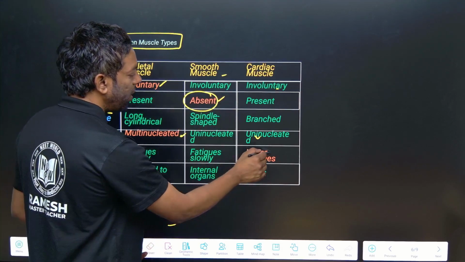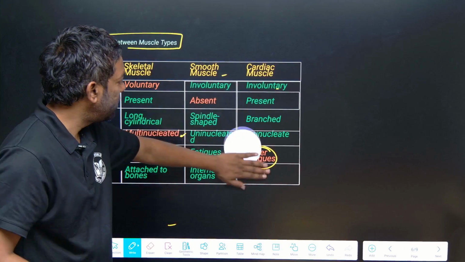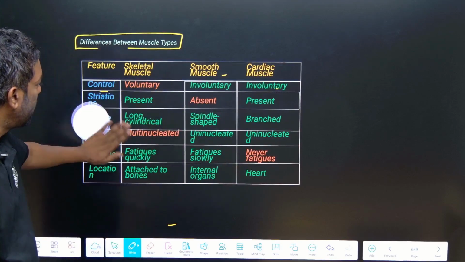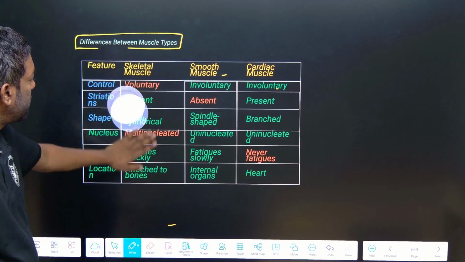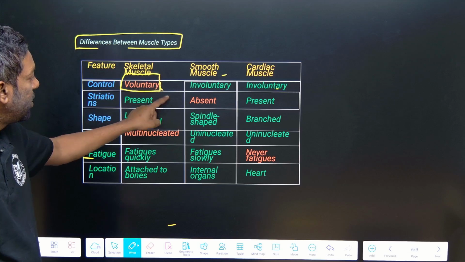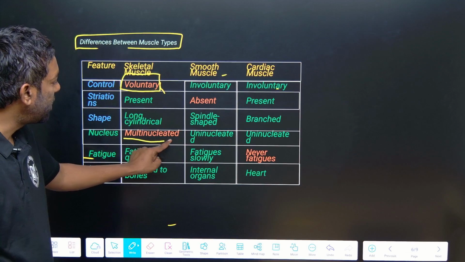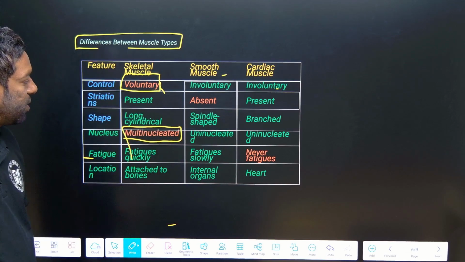Never fatigue is cardiac muscle. The highlights in red color are most important, and orange color is also important. Skeletal muscle is voluntary; here, no voluntary. Skeletal muscle is multinucleated.